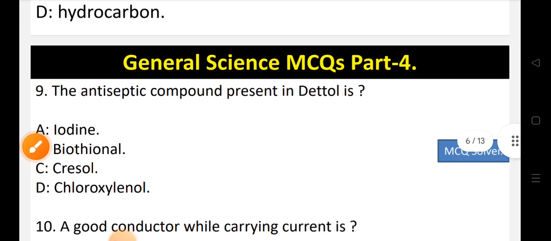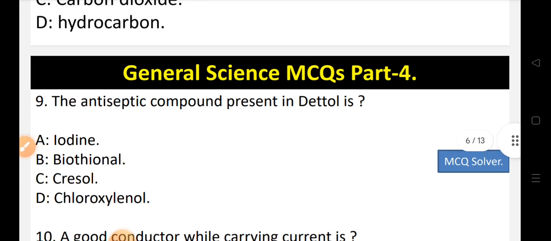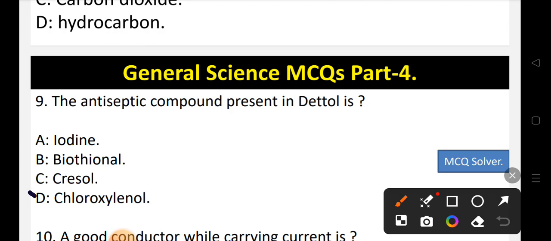Now let's move to question number 9. The antiseptic compound present in Dettol is. Options are option A iodine, option B biothenol, option C cresol or option D chlorogenol. So the correct option will be option number D, that is chlorogenol. So D is the correct option.